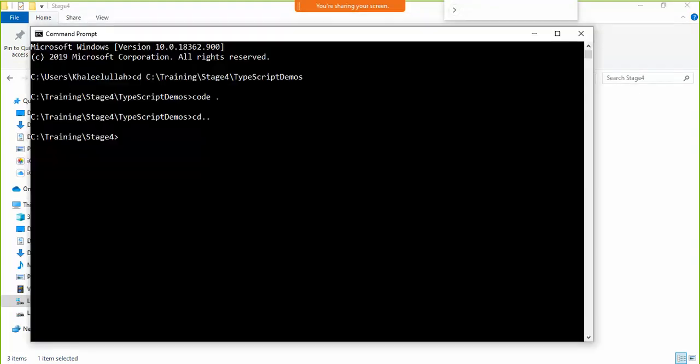Then cd Angular demos, and here I'll execute this command: ng new, then say hello world Angular. This is the name I'm giving to my project, hello world Angular.